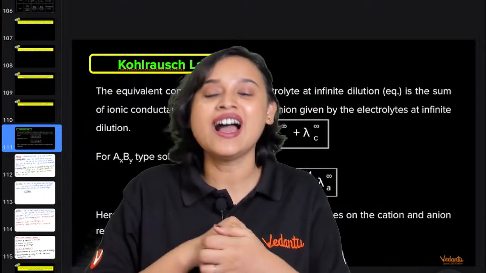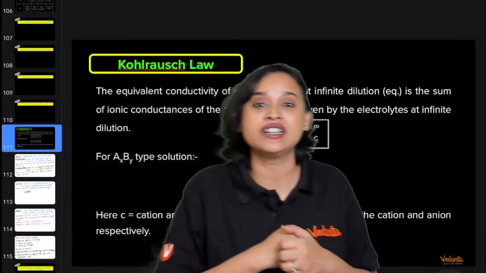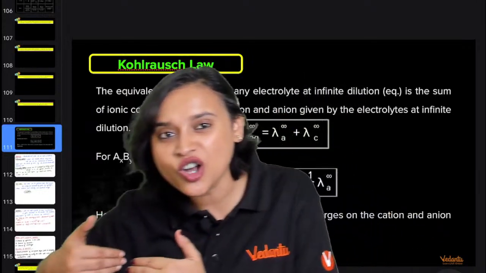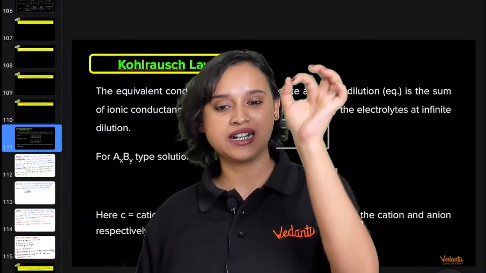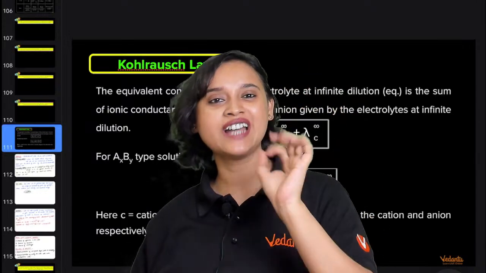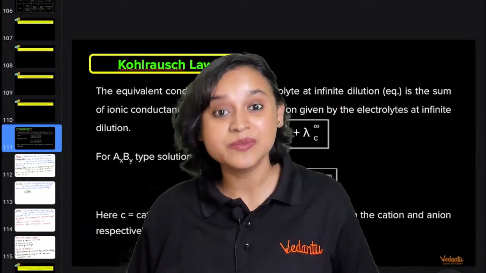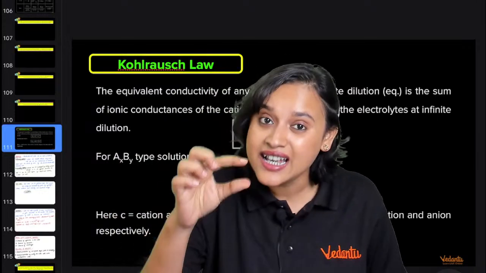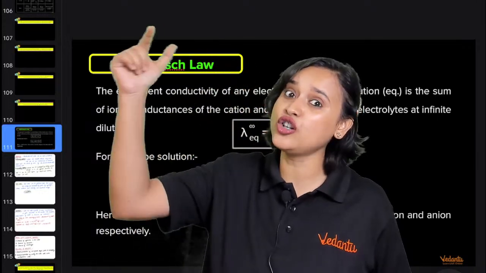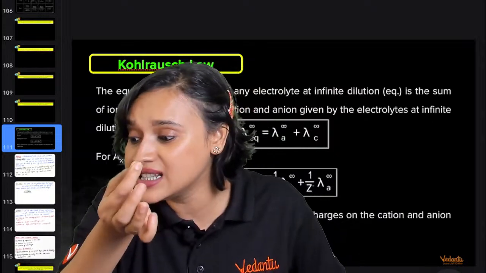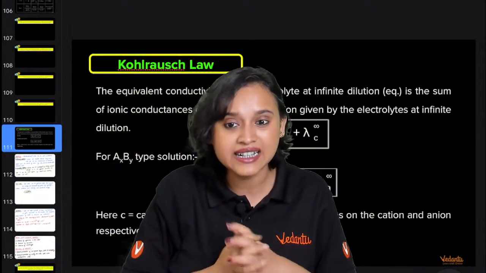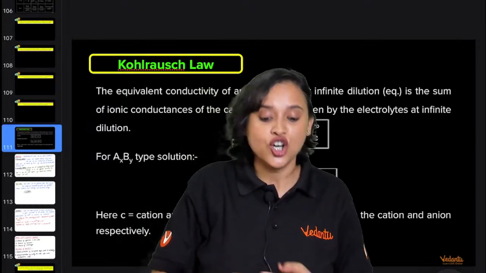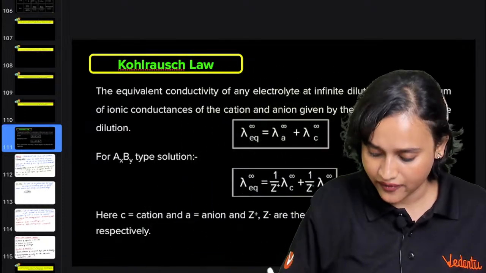So when you are diluting, that means you are decreasing the concentration, you are increasing the volume. But kappa, your conductivity, that decreases because like I just said, you are increasing the volume, but the number of particles that you are not increasing, isn't it? So what happens is, everybody,